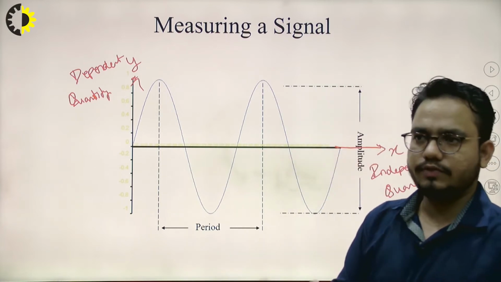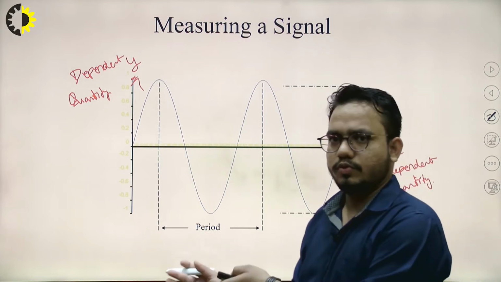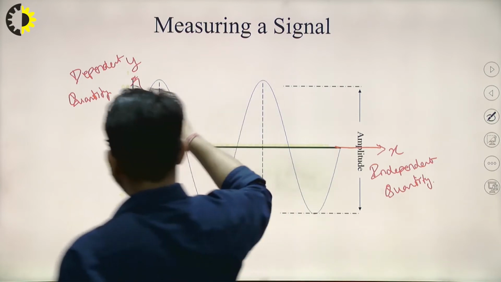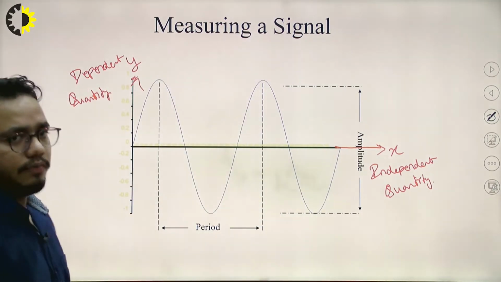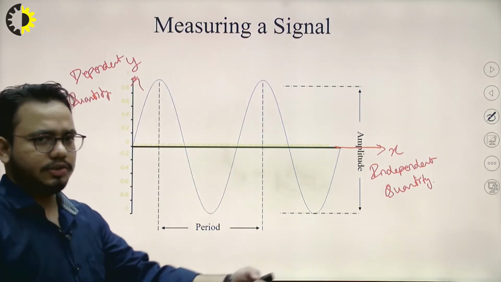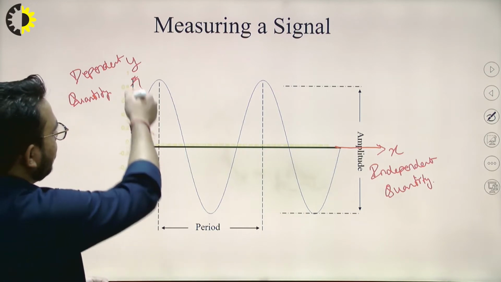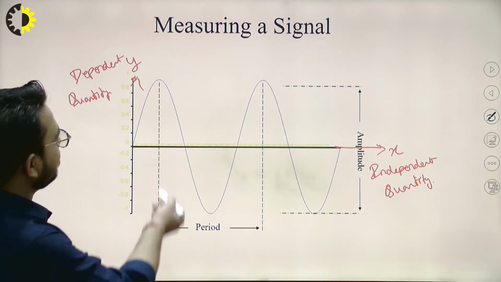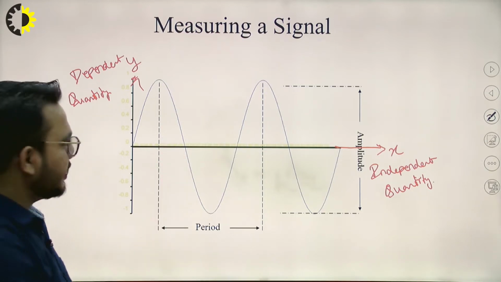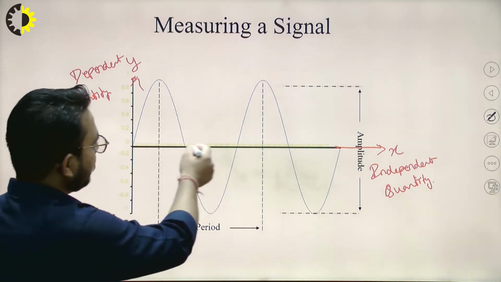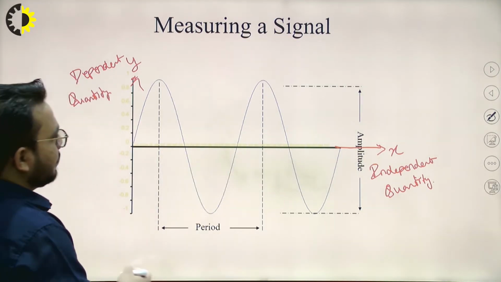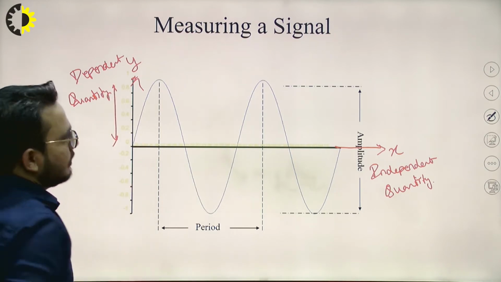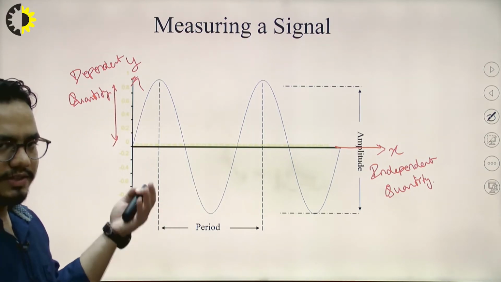Time is independent. Time is not going to change for two different persons; it is always the same. The magnitude or value of the signal which changes with respect to time is represented on the y-axis. Here we can see a voltage wave changing with respect to time, with its amplitude, or the strength of the signal.